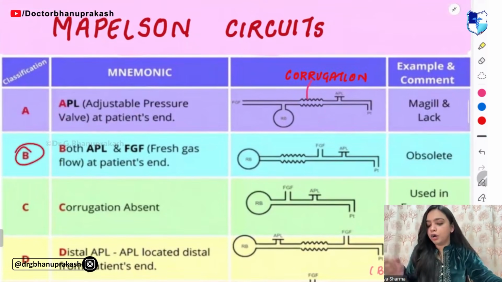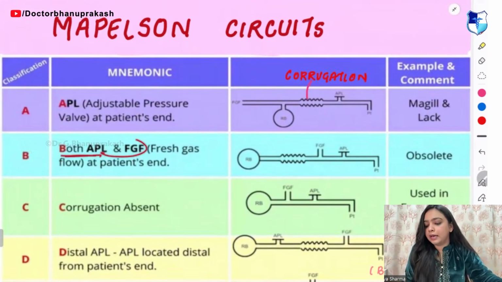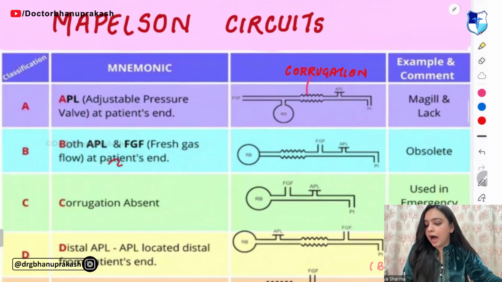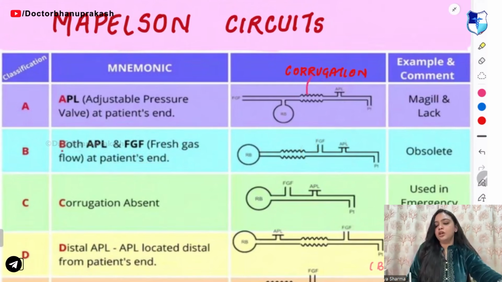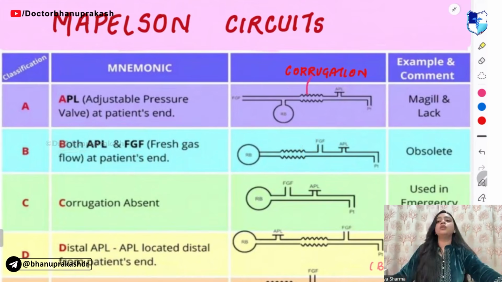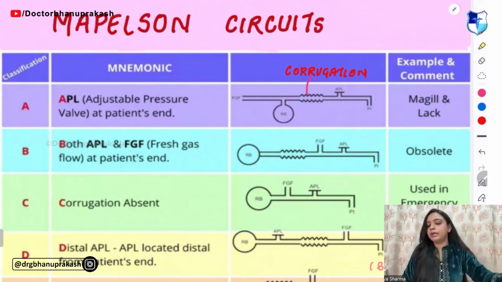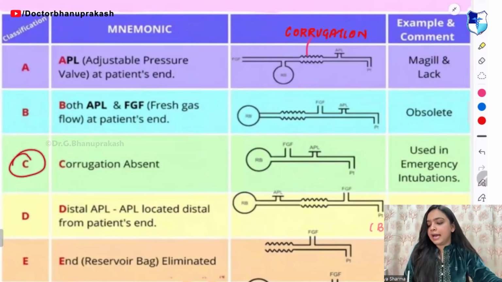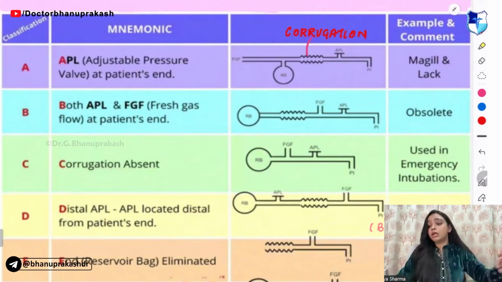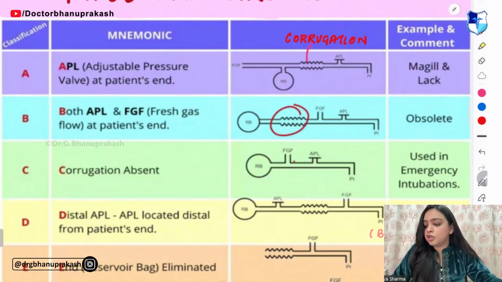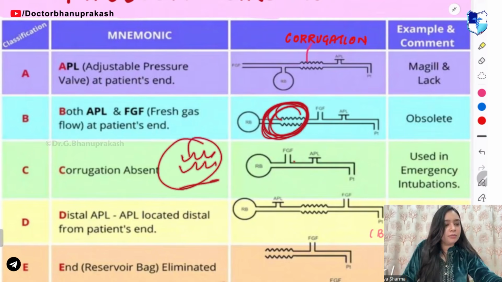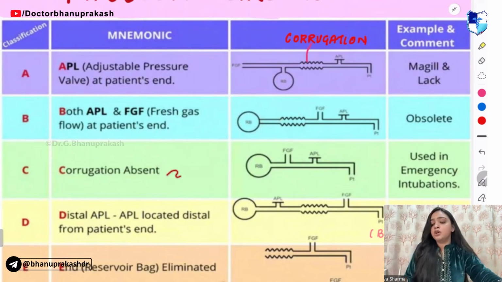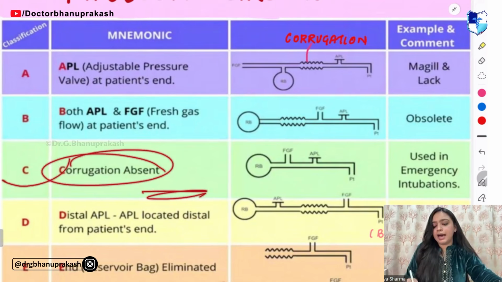Now, in B, you need to remember that both APL and FG, that is fresh gas flow, are at the patient's end. So remember B for both. Then you have type C. In type C, what is corrugation? The zigzag pattern that you are able to see is corrugation. So corrugation is absent in type C.